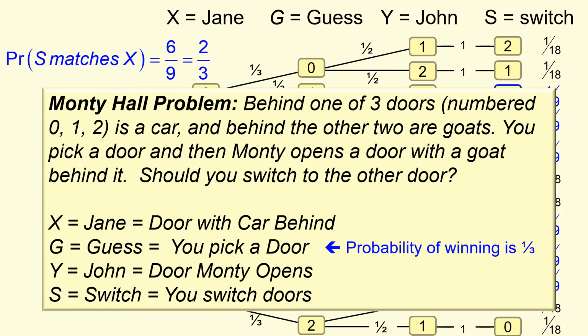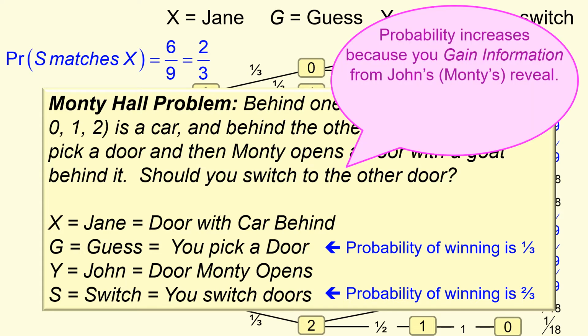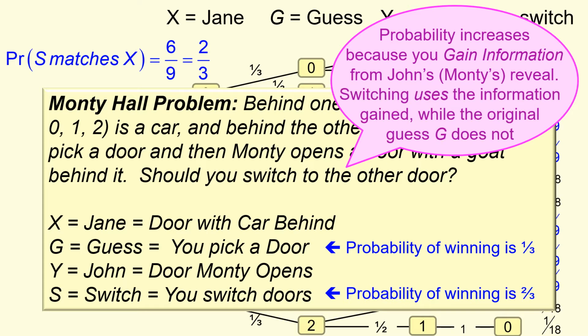The probability of winning on my first guess is 1/3, but the probability of winning if I always switch is 2/3. The probability increased because I gained information from John, Monty's reveal. Switching uses the information that I gained, while the original guess G does not.